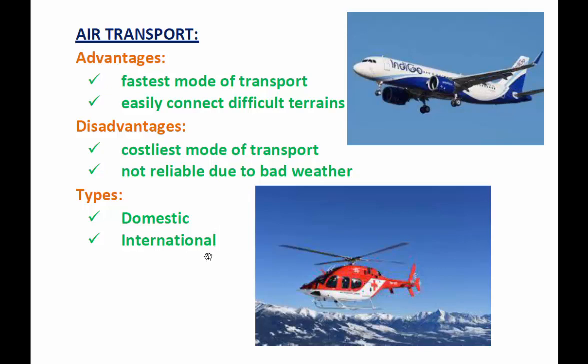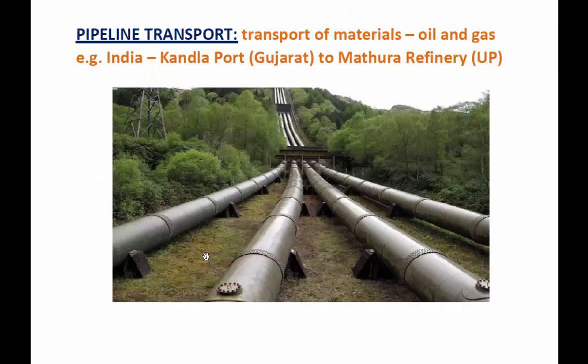Let's see. The next one is pipeline transport. Another type of transport system is pipeline transport. Pipeline transport means the transport of materials such as oil or natural gas. It can transport only materials such as oil and natural gas.